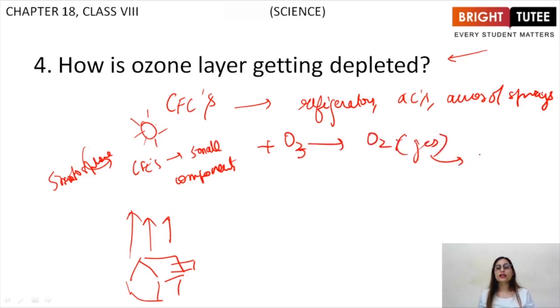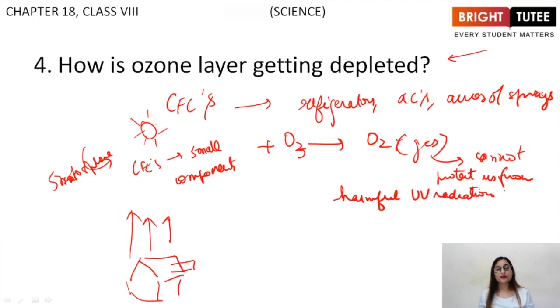And this oxygen gas cannot protect us from harmful UV radiations of the sun. So this is how CFCs are harmful, and this is how the ozone layer is getting depleted.